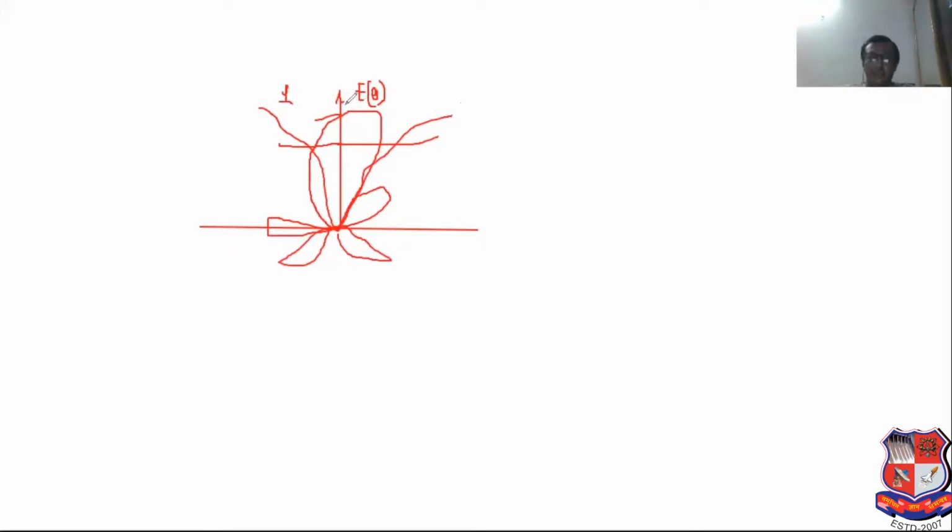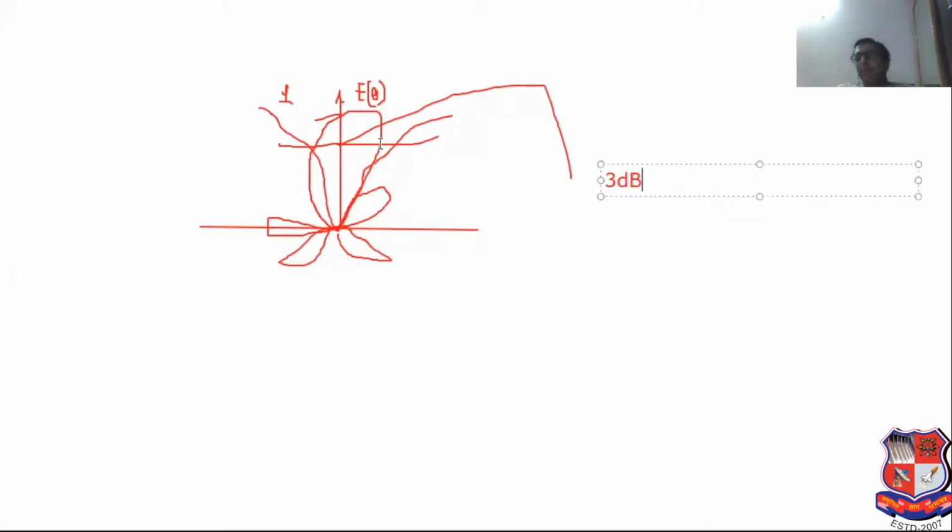So if you move down below 3 dB, write down here 3 dB. So what is the meaning of 3 dB? Here left side, here it can be considered as the right side.